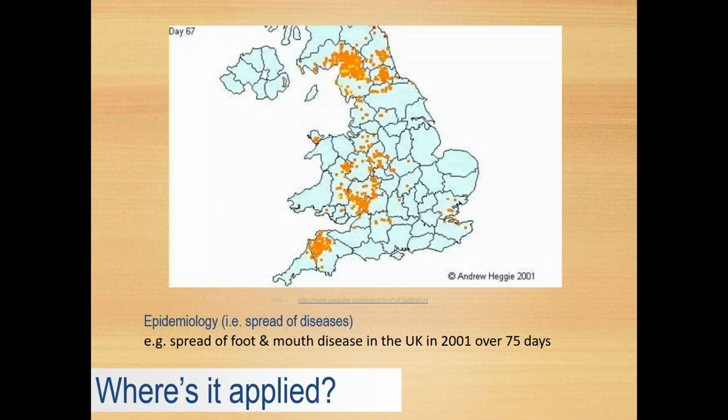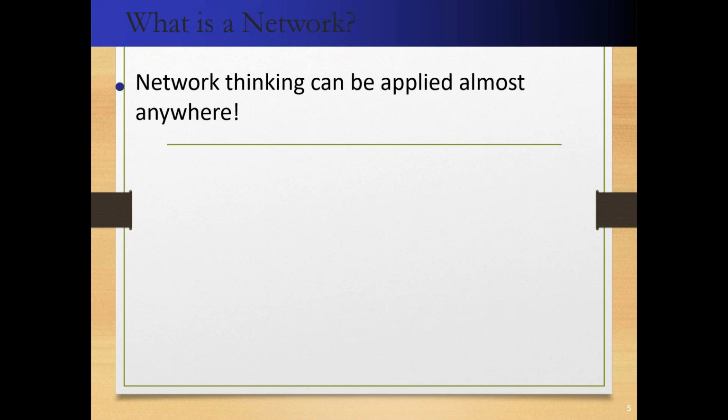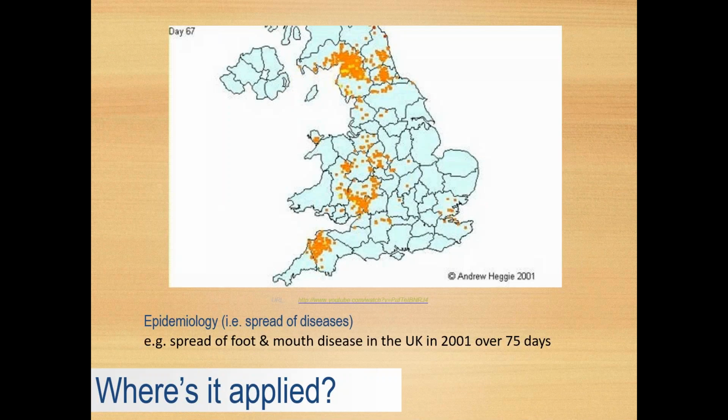So where can it be applied? Almost anywhere, wherever you can think that a network can be applied. Nowadays COVID-19 is spreading. We are also taking a network, how it is spreading from one place to another. We can study the spread of the disease using this network.